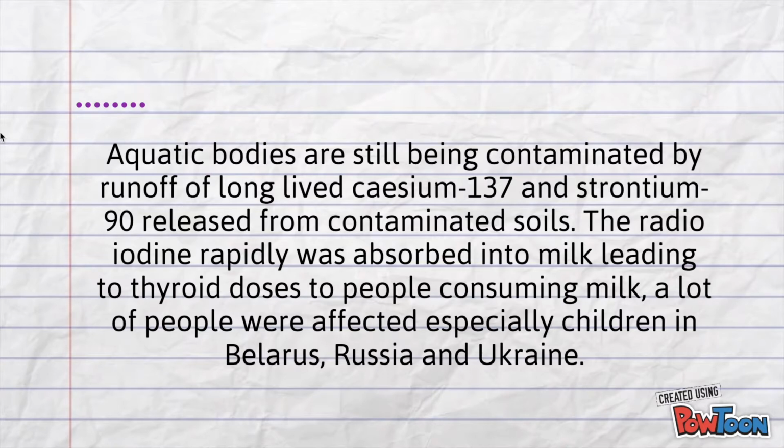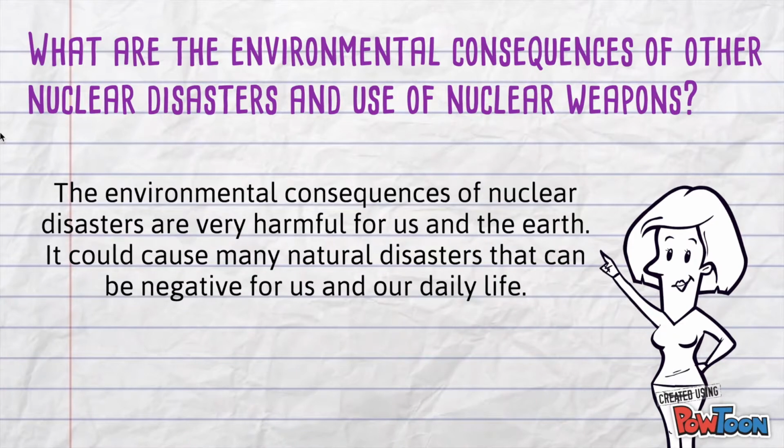The radioiodine was rapidly absorbed into milk, leading to thyroid doses to people consuming milk. A lot of people were affected, especially children in Belarus, Russia, and Ukraine. What are other environmental consequences of other nuclear disasters and other use of nuclear weapons? The consequences are very harmful for us and the Earth. It could cause many natural disasters that can be negative for us and our daily life.